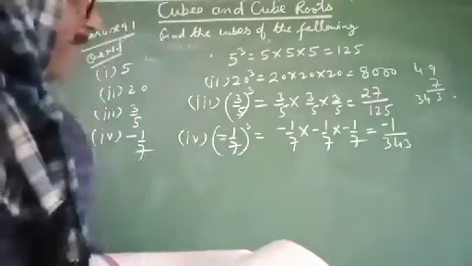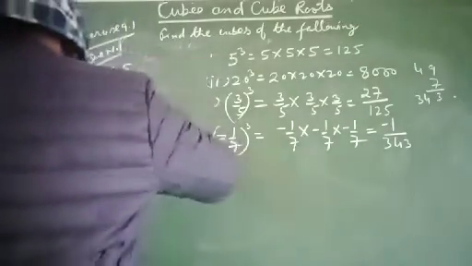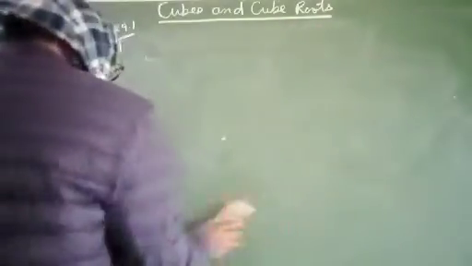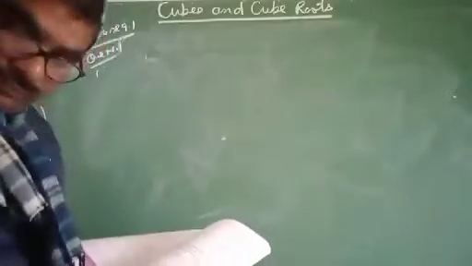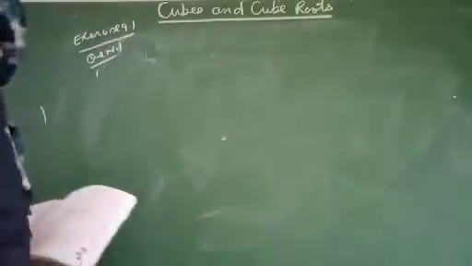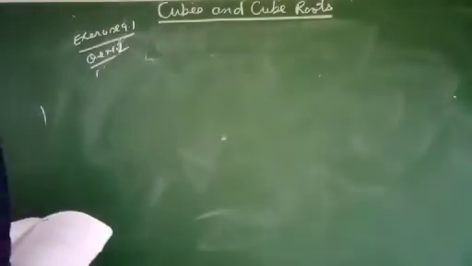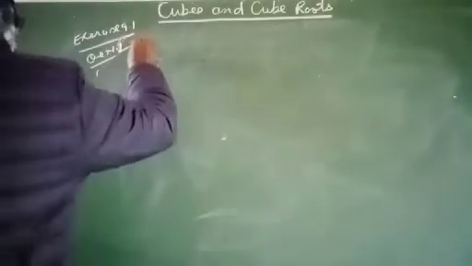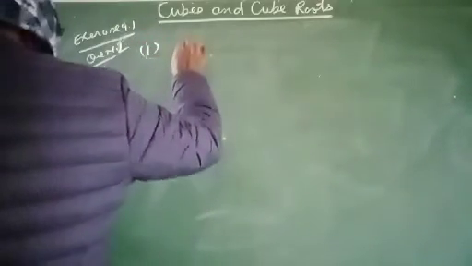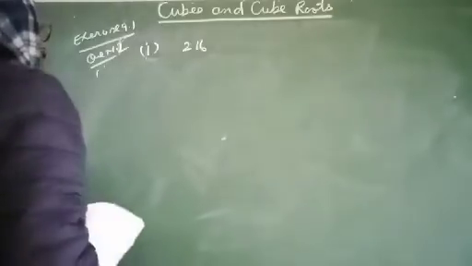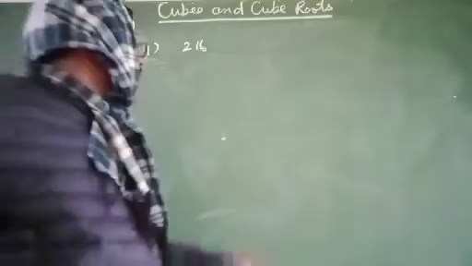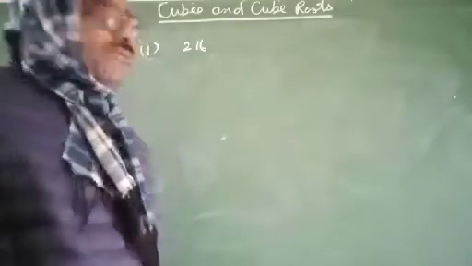Now the next question is question number 2. Question number 2 is, find by prime factorization whether the following are perfect cubes. The first part is 216. We have to find out whether this number is a perfect cube or not. First of all, I will find the prime factorization of 216.